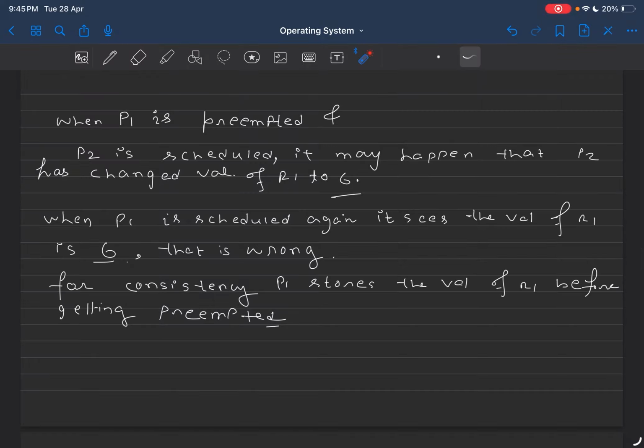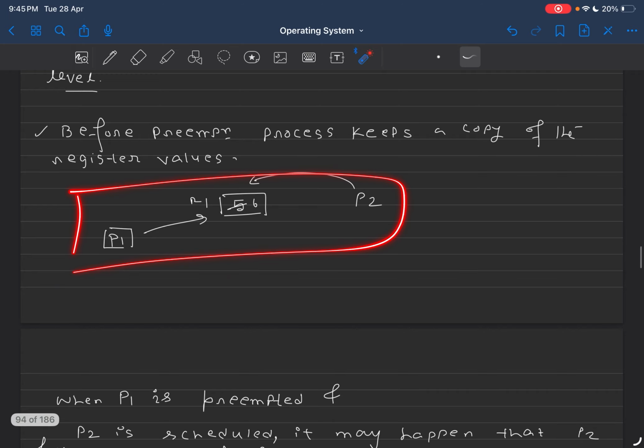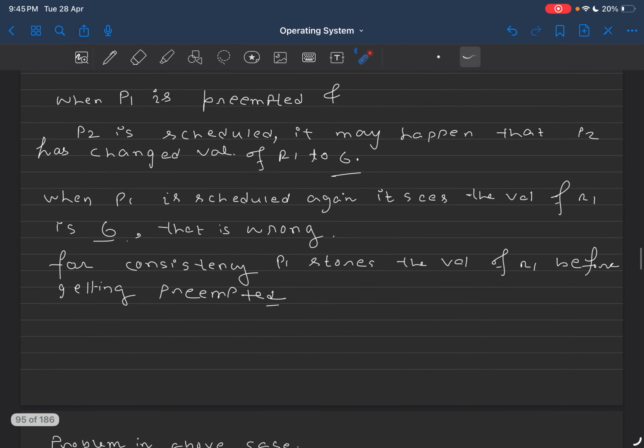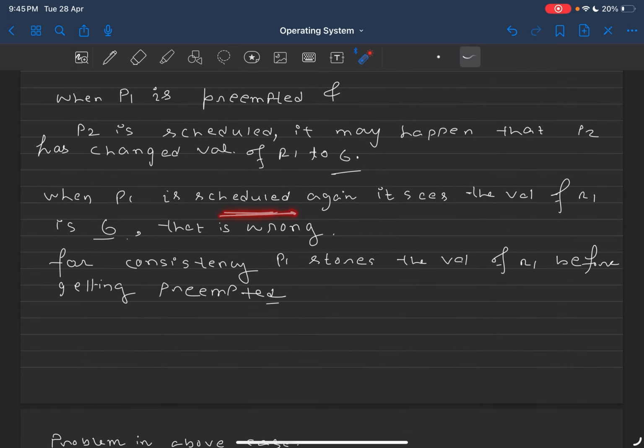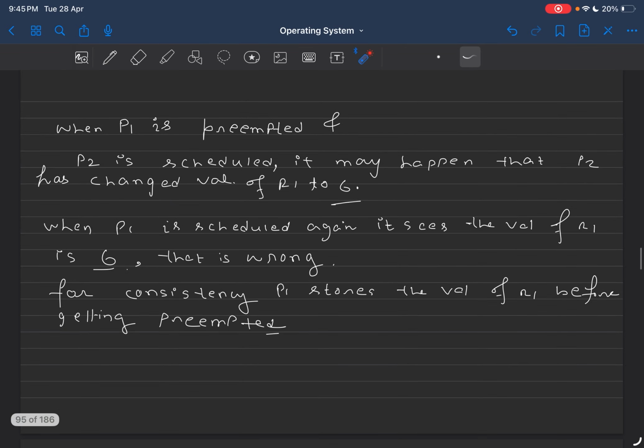When P1 is preempted and P2 is scheduled, it may happen that P2 has changed the value of R1 to 6. When P1 is scheduled again, it sees the value of R1 is 6. That is wrong, because the value P1 initially wrote into R1 was 5.